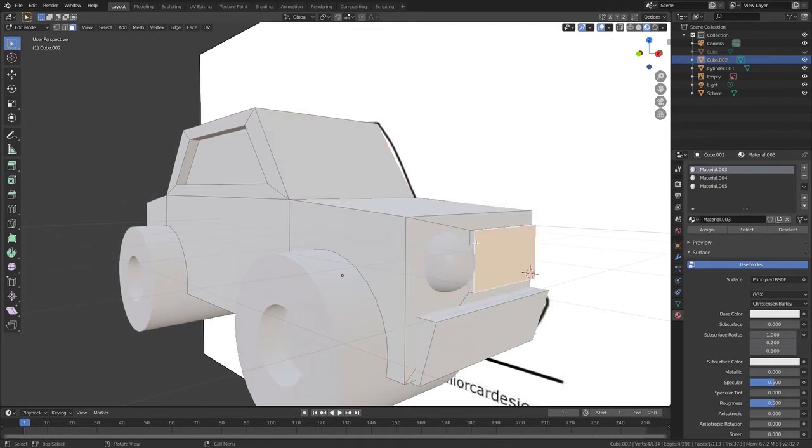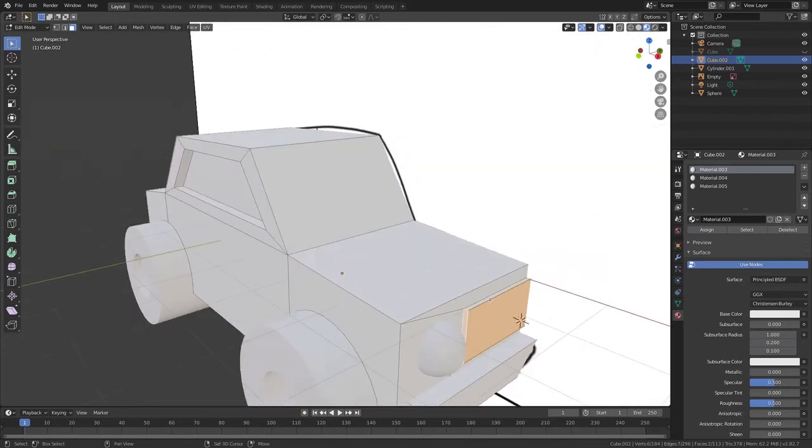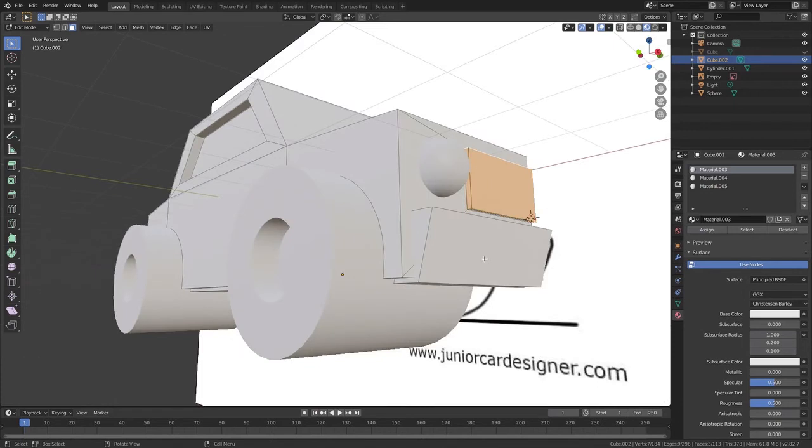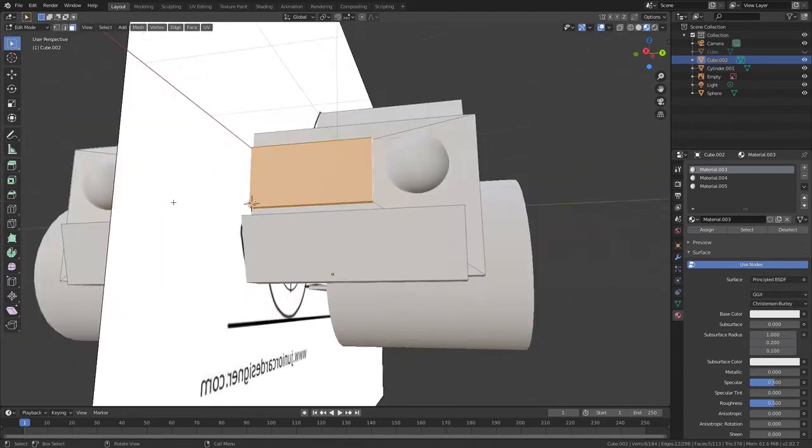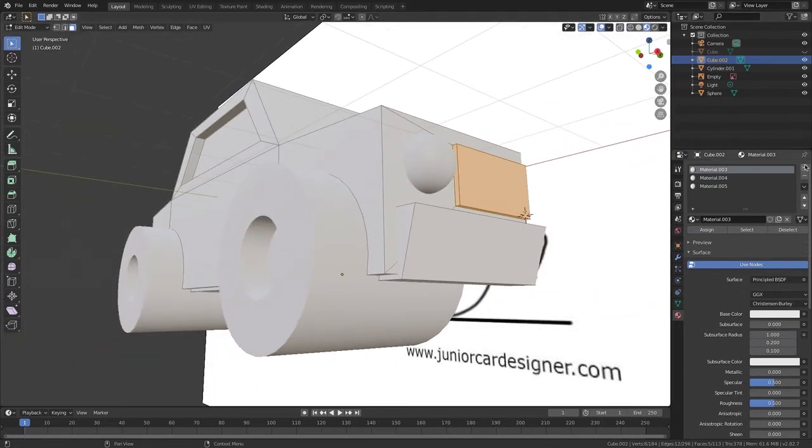suppose I won't do that. I'll hold down Shift, go at the top, hold on. Make sure you hold down Shift. Hold Shift, and go to the other side, hold down Shift and select it. Now I'm going to add one more material, go new and assign.